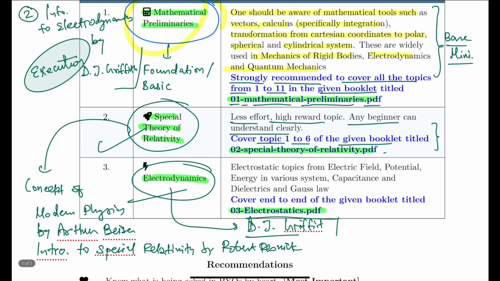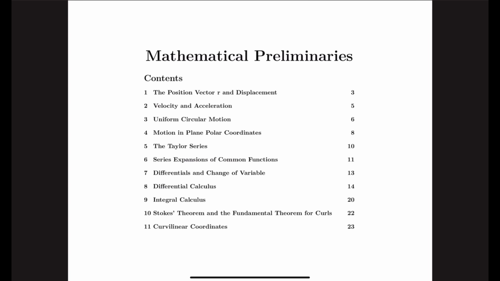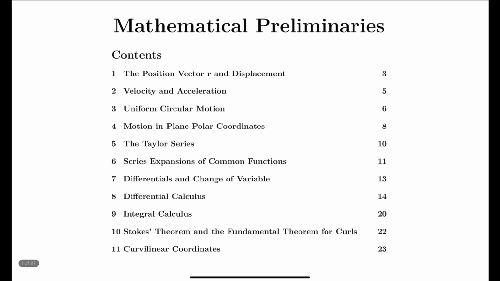So we are going to cover the first PDF, that is 01 mathematical-preliminaries.pdf. So this is the first PDF which you will be getting. It is mathematical preliminaries.